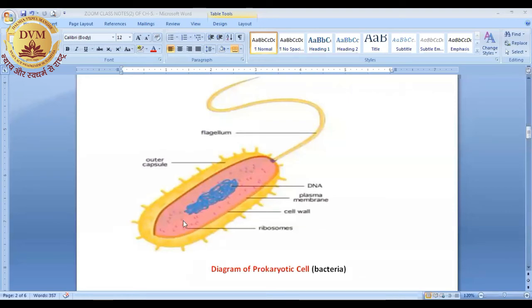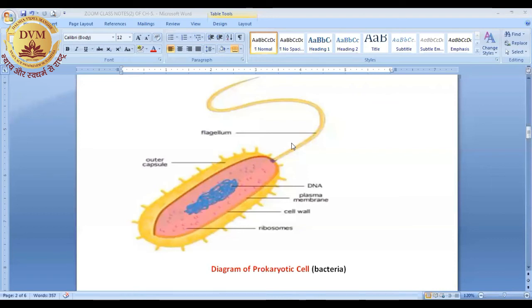Inside the cytoplasm, you can see some small ribosomes. Other structures like plastids, mitochondria, ER, all these structures are absent. They are not present in the cytoplasm. There is a structure known as flagellum which helps in movement, right?